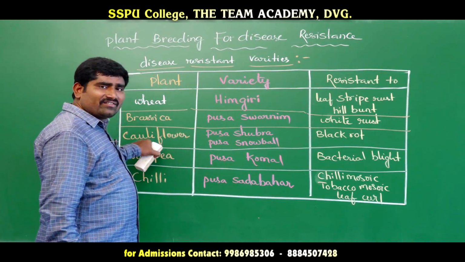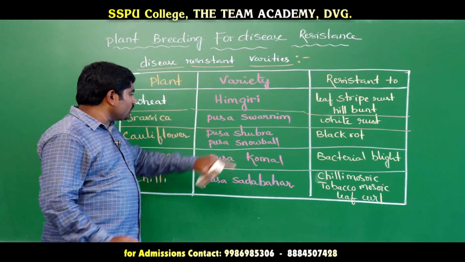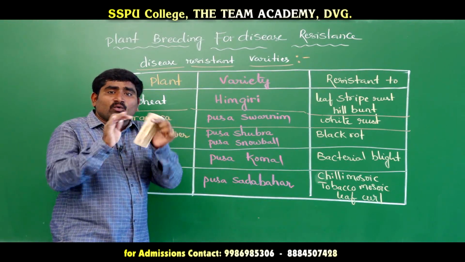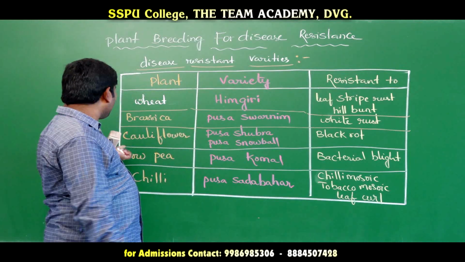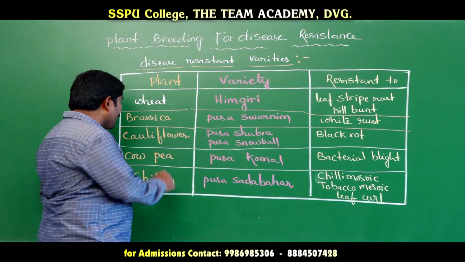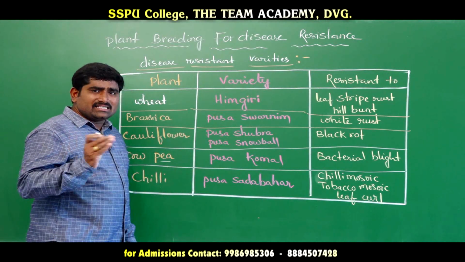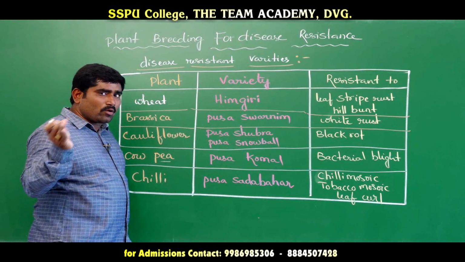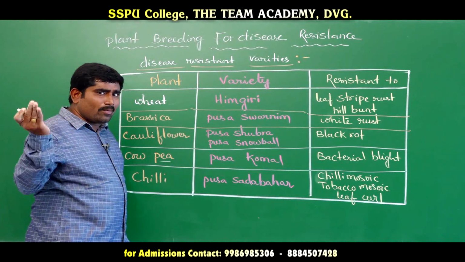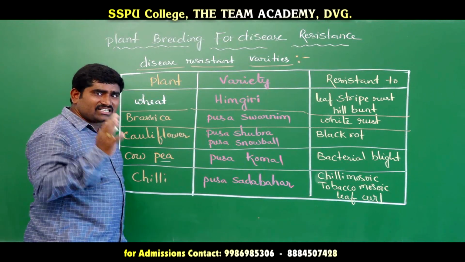That cauliflower variety is very clean, so it is called Pusa Shubhra and Pusa Snowball. If you take that cauliflower, it looks like a snowball. So in that way, for cauliflower we have to remember Pusa Snowball or Pusa Shubhra. And cowpea, komal. This is simply based on the sound we can remember: Pusa Komal, cowpea Pusa Komal. Like that we have to remember with the sound.